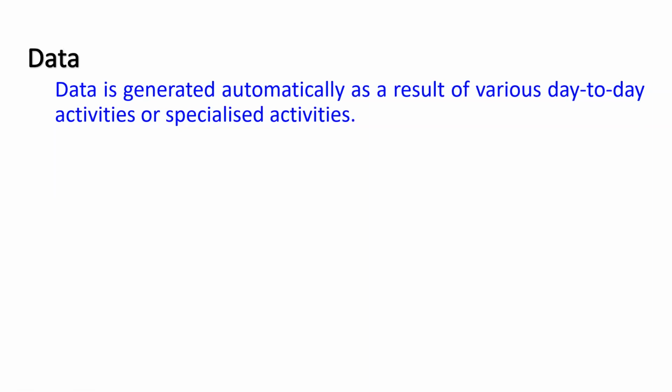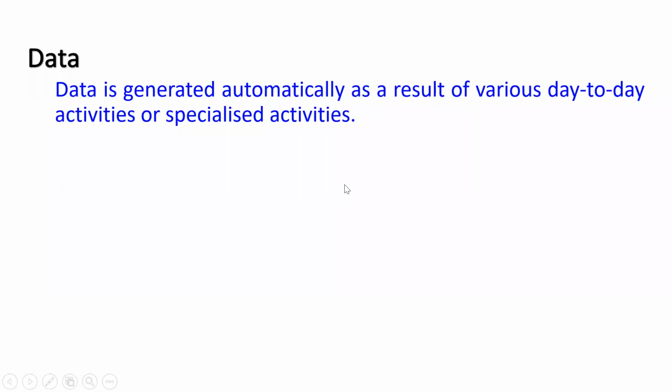Similarly, in a hotel, the guest comes, data is generated. In a school, attendance is taken. It may be in a school or in an office. Attendance is taken, data is generated. Data is continuously generated as a result of various day-to-day activities, or there may be specialized activities also. For example, marks of students. This is not a day-to-day activity. This is a periodic activity. For example, COVID-19 data. We were not generating that data before COVID-19, and we will not be generating this after this COVID-19 is over. So data is generated automatically.